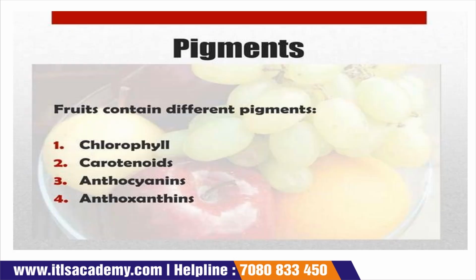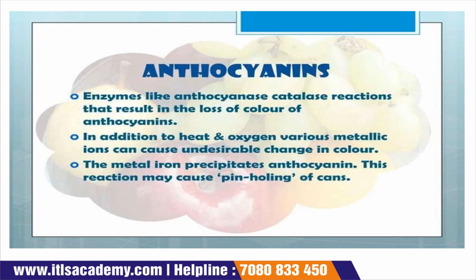Now pigments. Fruits contain all types of pigments like chlorophyll, carotenoid, anthocyanin, and anthoxanthin. And anthocyanin and anthoxanthin are also considered as flavonoids. Okay. Now come to the next slide.